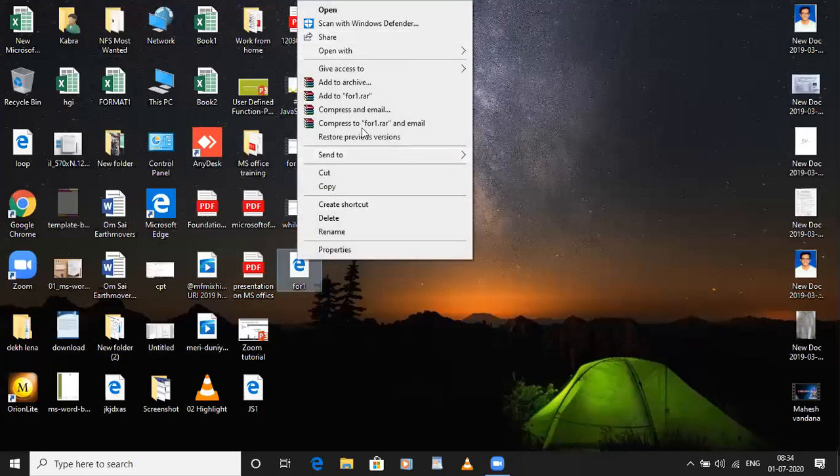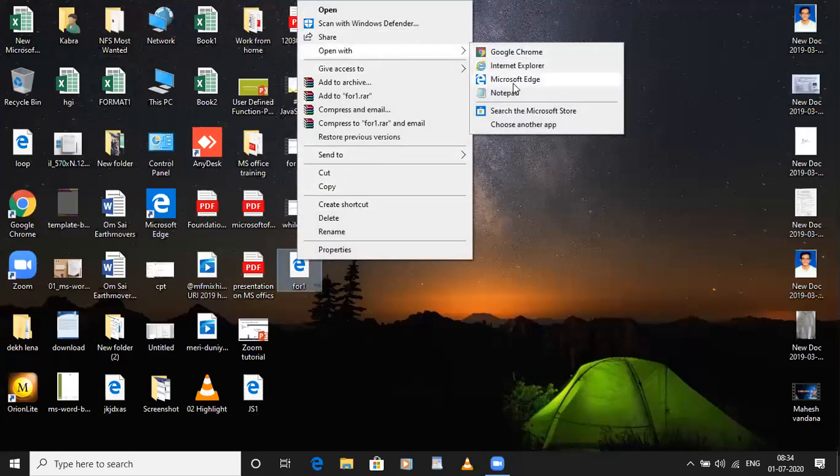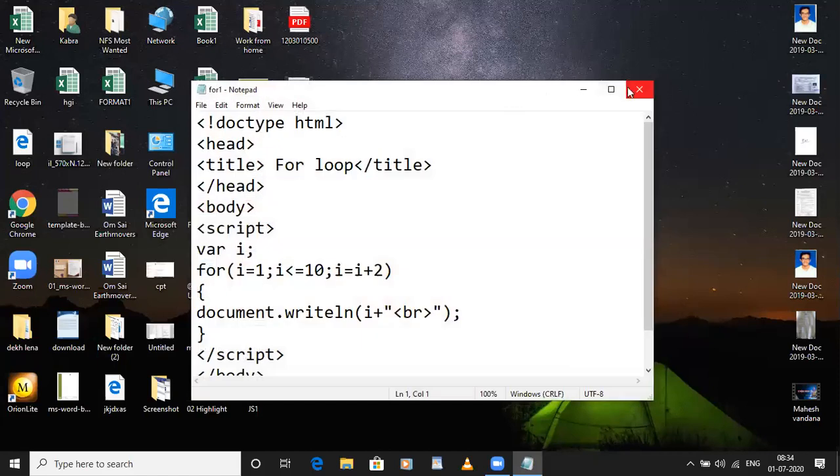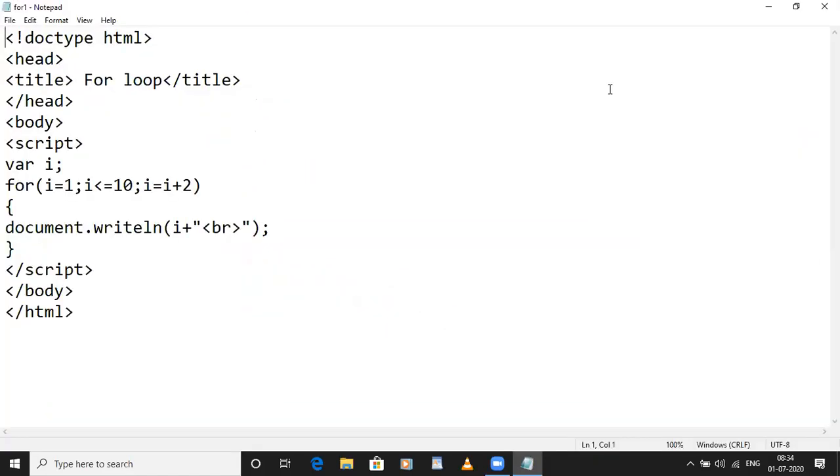So this is about the for loop. Now we will see while loop. The other loop in JavaScript is while loop. Just a little change here. See, what is the difference between while loop and for loop?